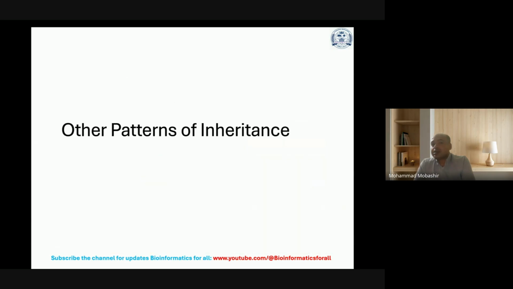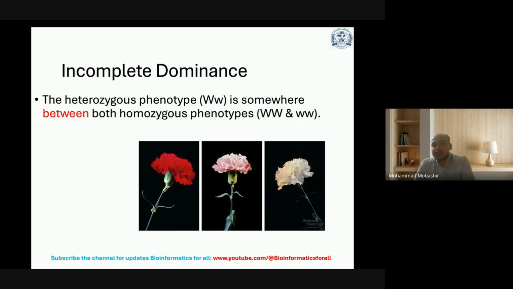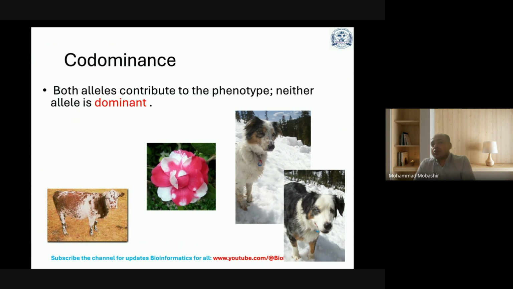Now, other patterns of inheritance. Incomplete dominance: the heterozygous phenotype is somewhere between both homozygous phenotypes, and here you can see a pink flower. Then codominance: both alleles contribute to the phenotype, and neither allele is dominant.